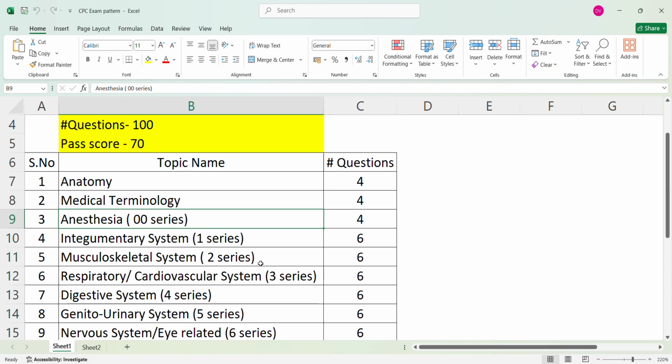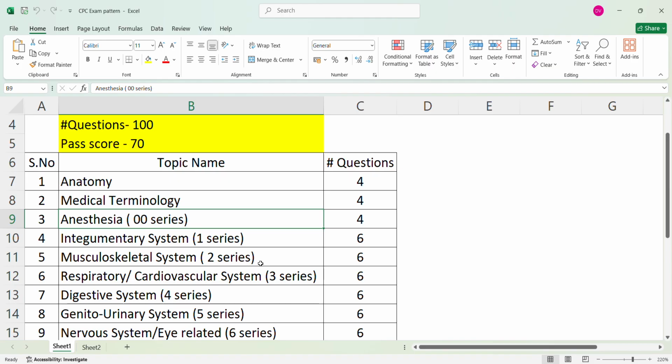And then we'll go to the next topic, the integumentary system, 1 series codes. They'll ask 6 questions from this section, okay. In these 6 questions they will cover different topics like excision of lesions, adjacent tissue transfer, skin grafting, Mohs surgery, incision and drainage, debridement, biopsy, removal of skin tags, shaving of epidermal lesions, and repairs and closures. All these topics they will ask, okay. From these topics they will ask you 6 questions, right?